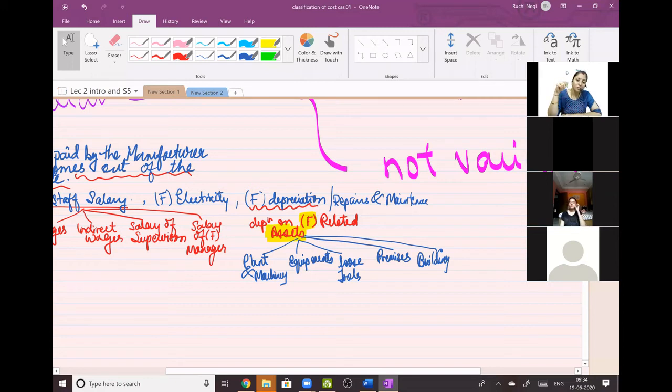Okay, but the tailor who is appointed by me is direct wages, and the person who is ironing the same shirt and packing the same shirt, I haven't appointed him on the basis of units produced. वो जितना units pack करेगा या iron करेगा उसके हिसाब से उसको मैं wages नहीं दूंगी. I will pay him a lump sum, a fixed figure, say 10,000, and in that 10,000 in the whole month he has to iron the shirts also, he has to pack the shirts also. There may be days where there will be no shirts manufactured, no units produced, so I will still have to pay him. So that is called indirect wages.